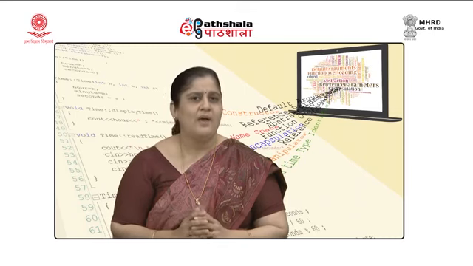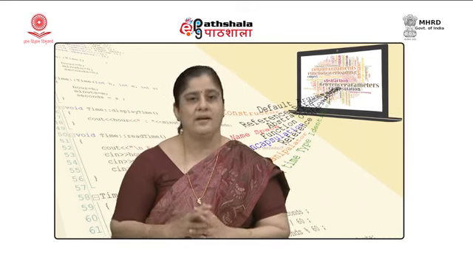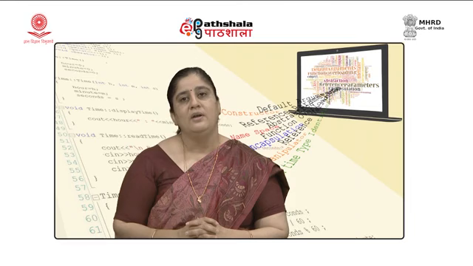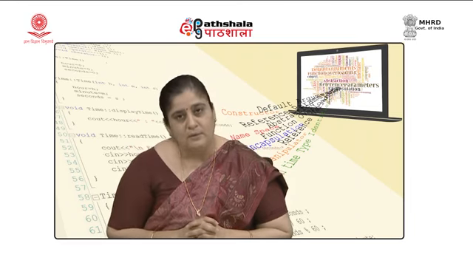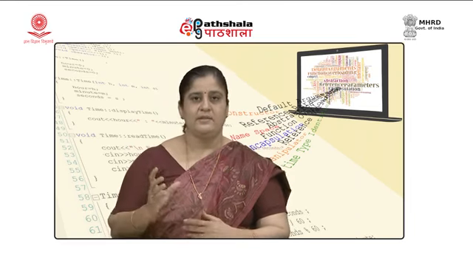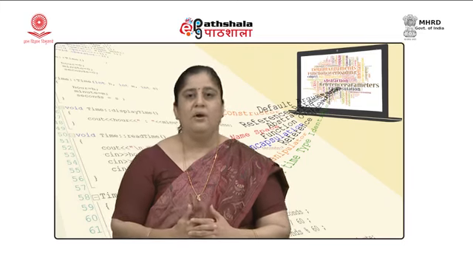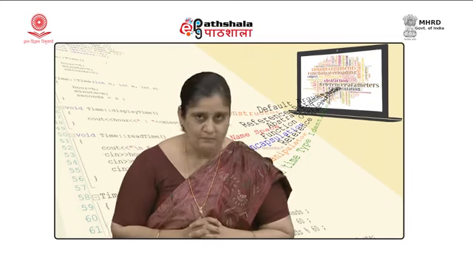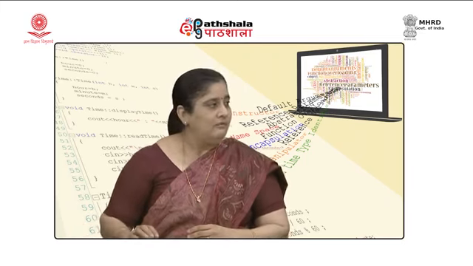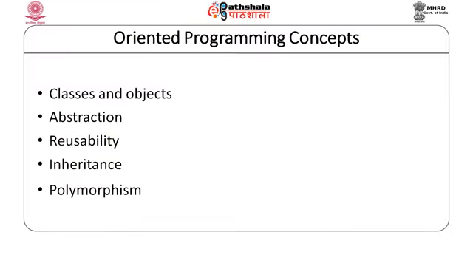So, let us try to have a broad understanding of the elements of object oriented programming, that is, the basic concepts. We will touch upon object oriented concepts such as classes and objects, abstraction, reusability, inheritance and polymorphism.